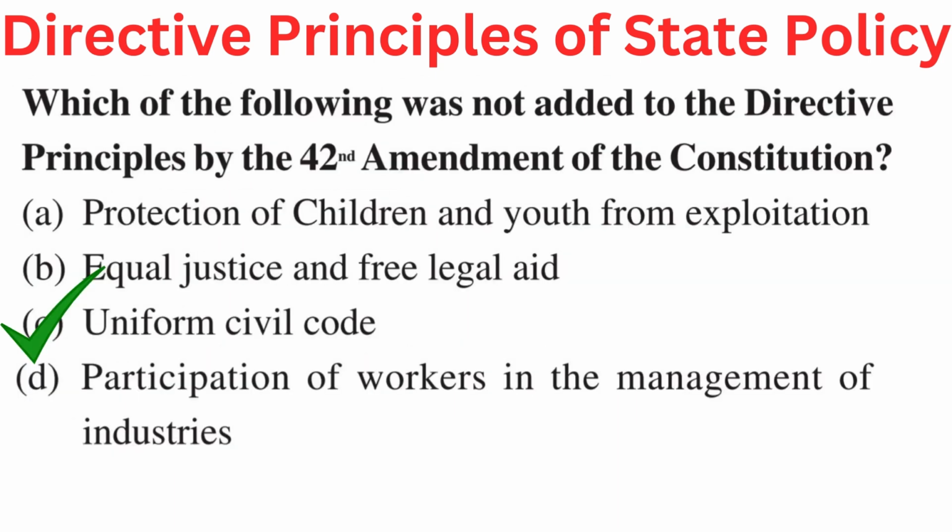Your question is, which of the following was not added to the directive principles by the 42nd Amendment of the Constitution? Your options are A. Protection of children and youth from exploitation. B. Equal justice and free legal aid. C. Uniform civil code. Or D. Participation of workers in the management of industries. Right answer is C. Uniform civil code.